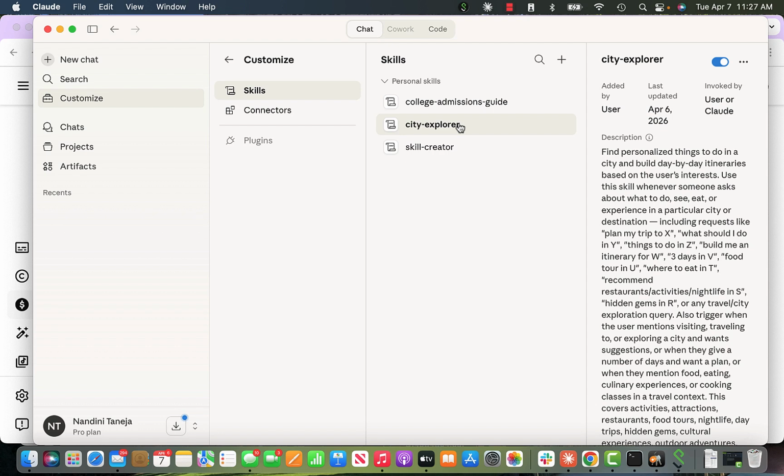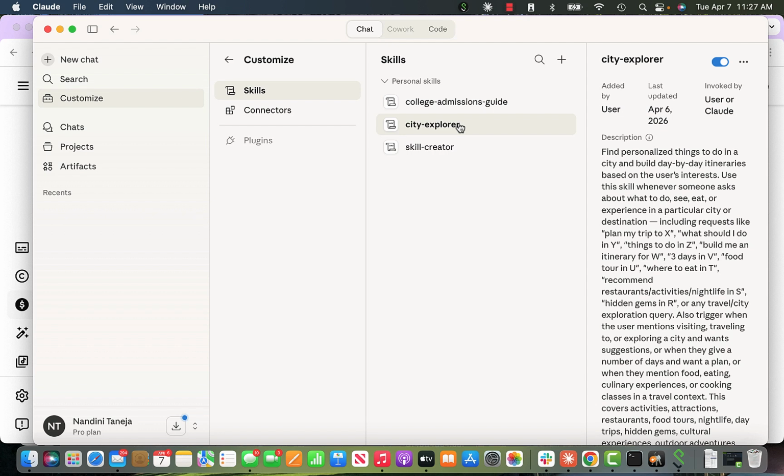I want to know what are the things to do, and it should be different for everyone. If I like to visit museums, and if I like to do food tours, and if I like to spend more time on culture or history, then I should be able to do that. Every city has its own key things to do.